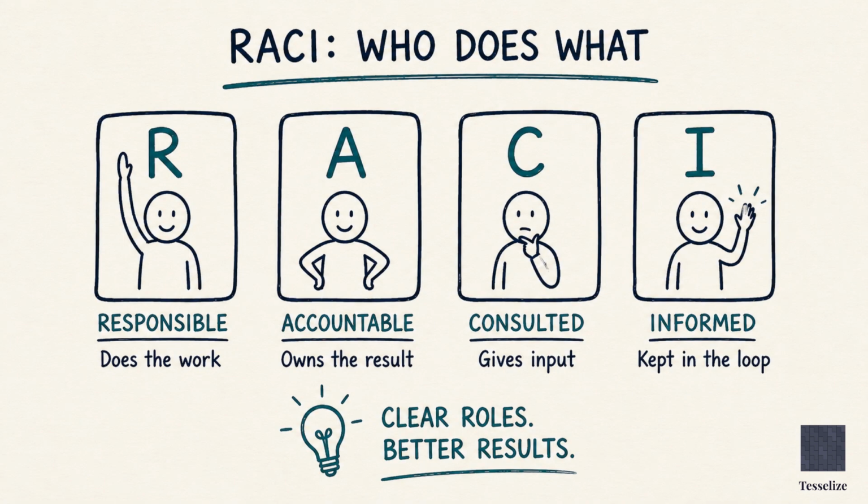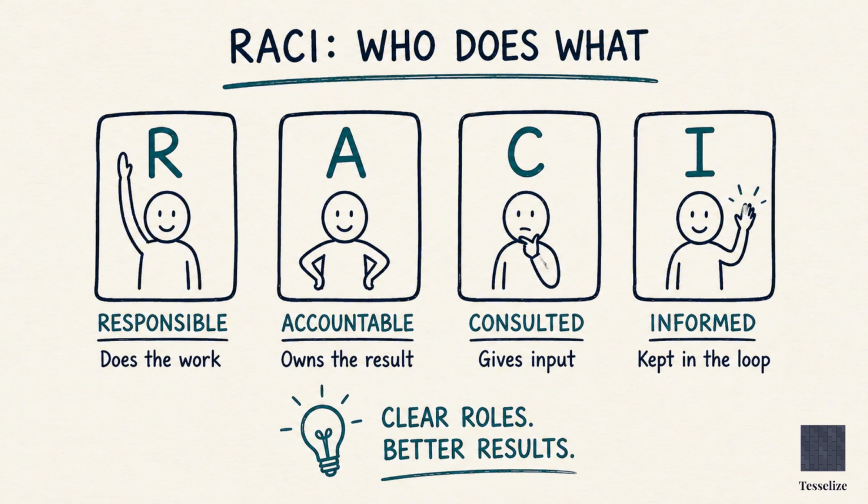The fix is a RACI matrix. You have probably heard of it. It stands for responsible, accountable, consulted, informed. It is a one-page tool that maps every key function in your company against 4 questions. And when everyone can see it, "I thought someone else was doing that" disappears. I am going to walk you through how to build it. I will use a real example, a product launch process, so you can see exactly how it works. The free template is in the description.